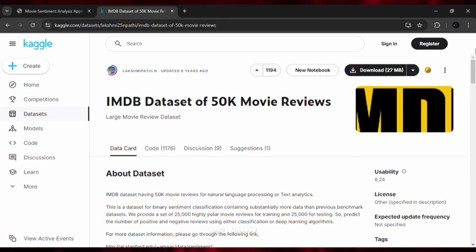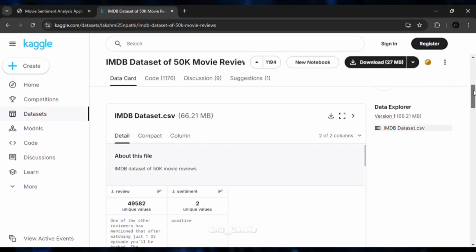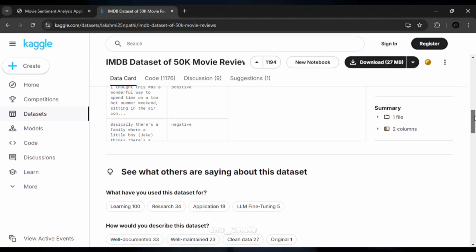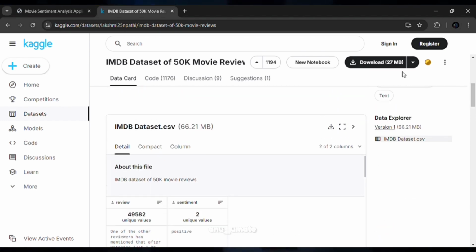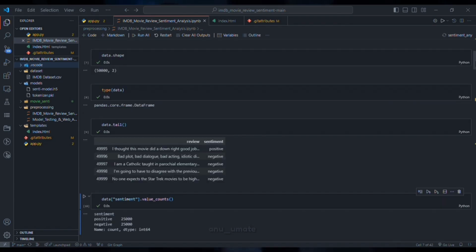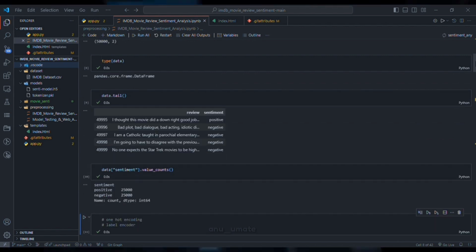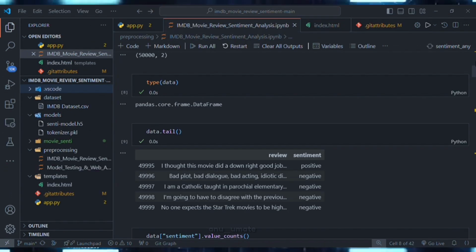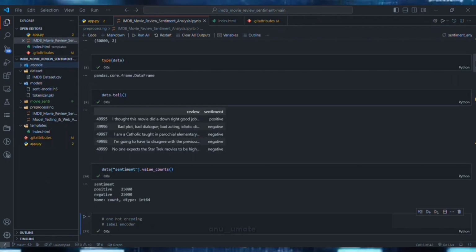Let's talk about the data. For this project, we are using the IMDb movie review dataset, which I downloaded from Kaggle, a popular platform for datasets and data science competitions. Once the data was downloaded, we loaded it using pandas and started by performing some basic cleaning, removing any unnecessary characters, normalizing the text, and ensuring it is all in a format suitable for analysis.